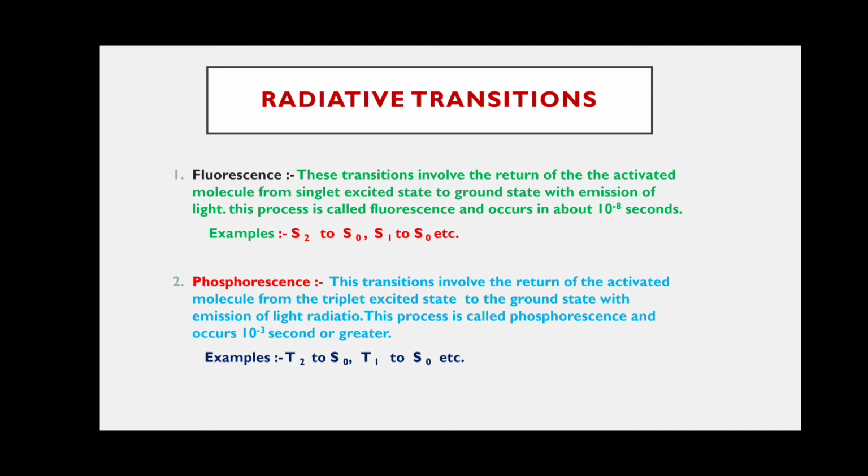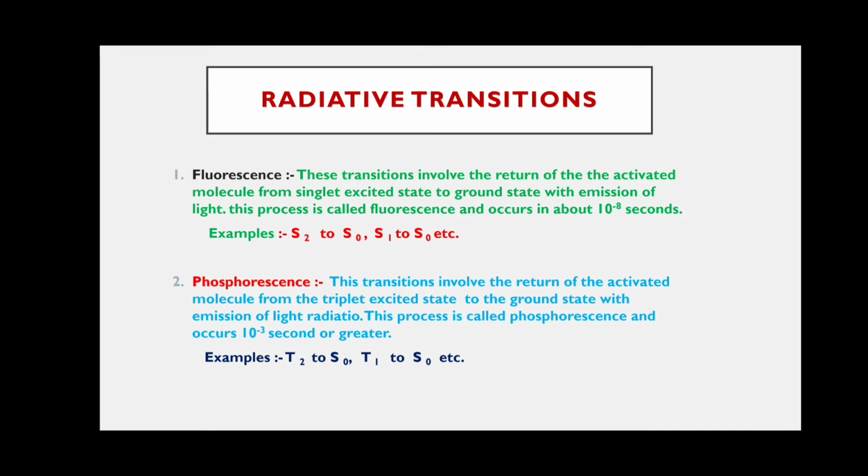For this process, the time is about 10 to the power of minus 8 seconds. It is a very quick time. Here it is only the same state, singlet to singlet, meaning S2 to S0 or S1 to S0. There is no change in the state of the molecule. The singlet activated molecule returns with emission of light to the singlet ground state. S0 means the ground state here.